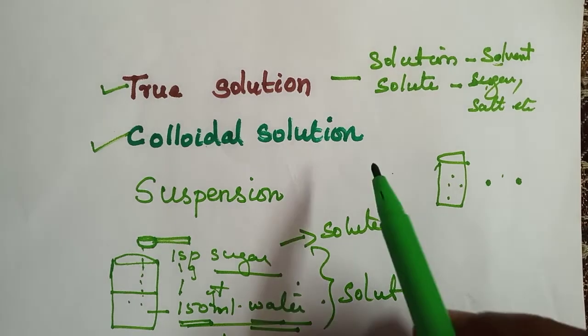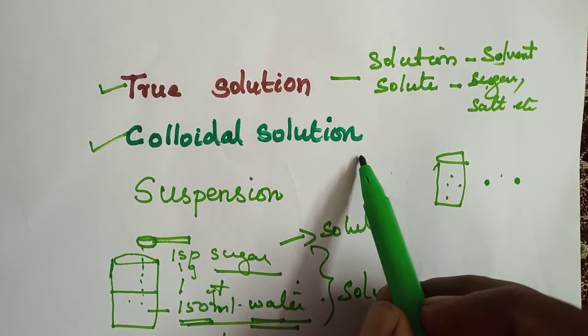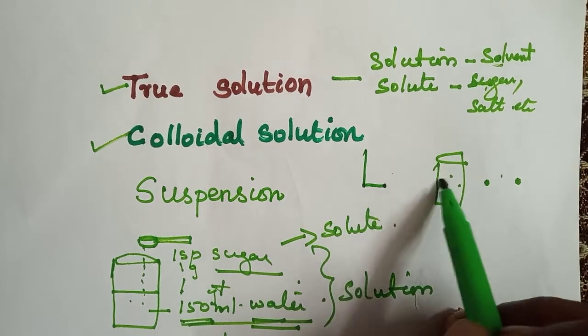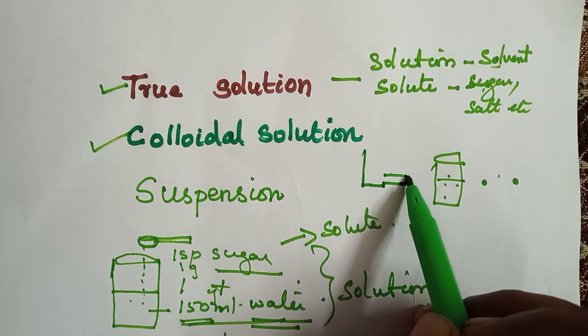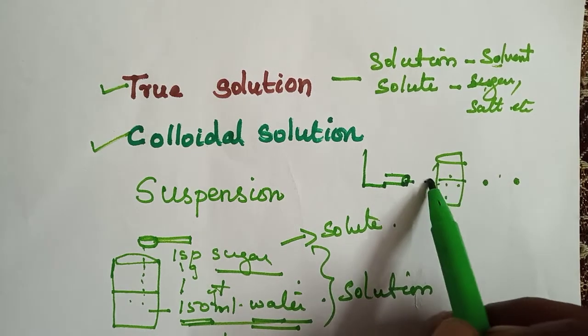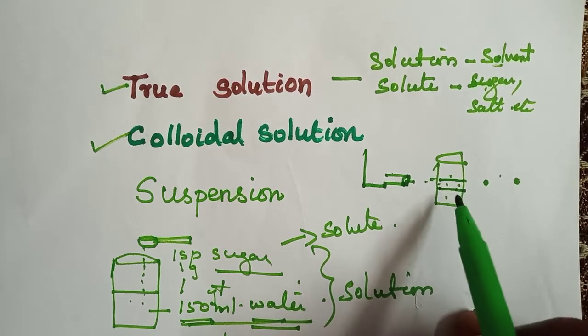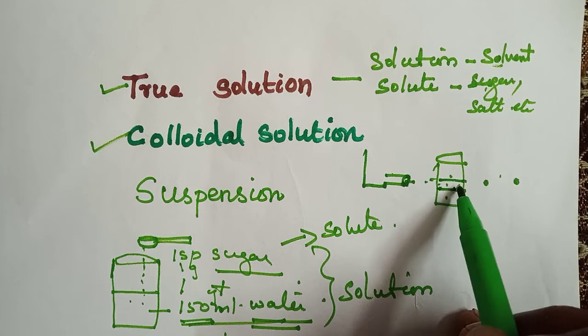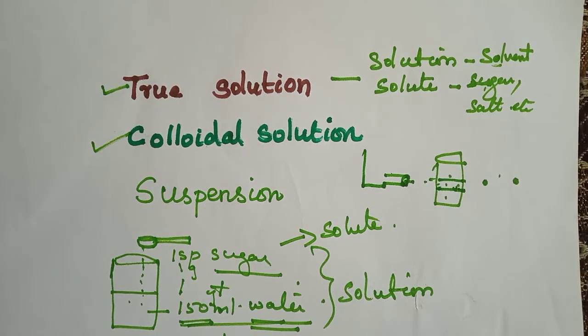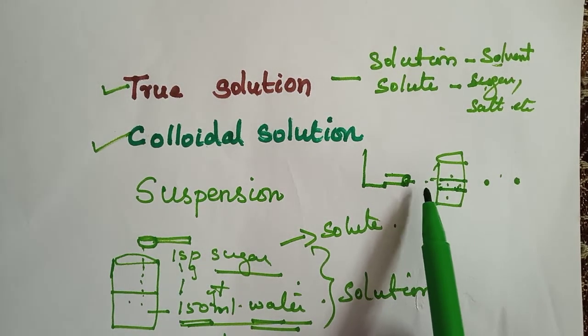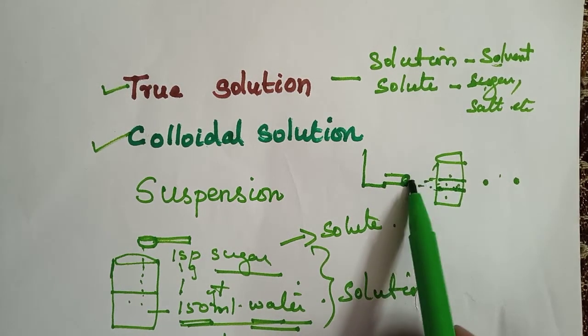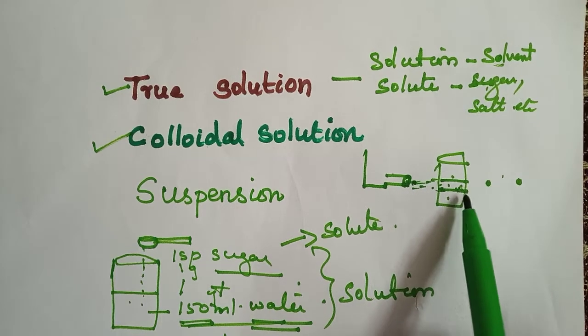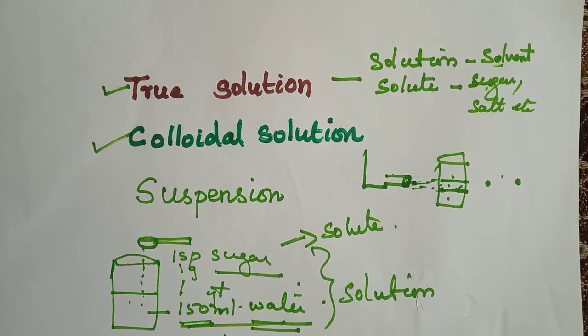What do you know? Tyndall effect. If you pass a beam of light through this solution, what happens? We can see the path of light visible in the solution. The particles scatter a beam of light passing through it, and the path of light is visible in the solution.